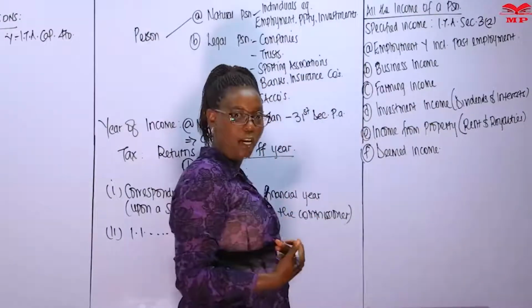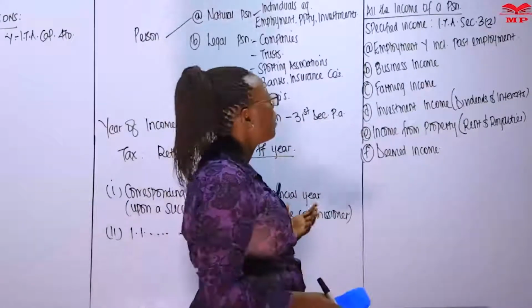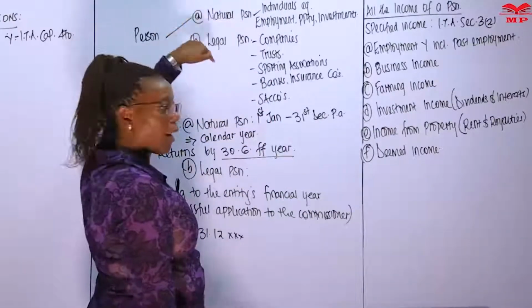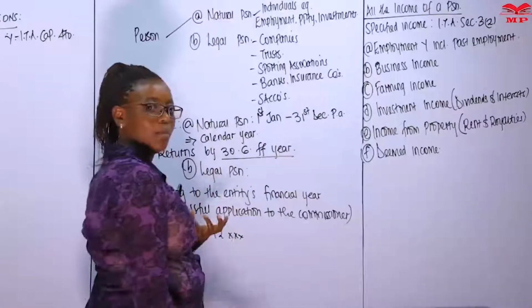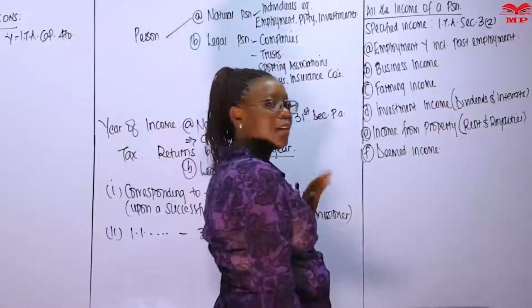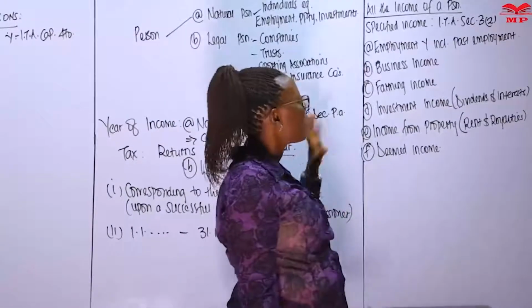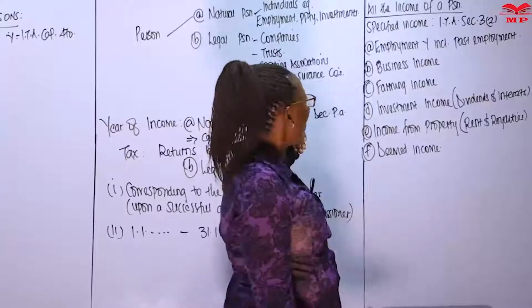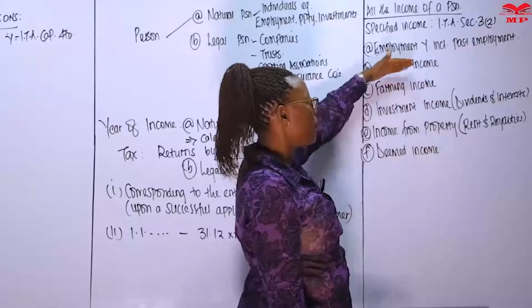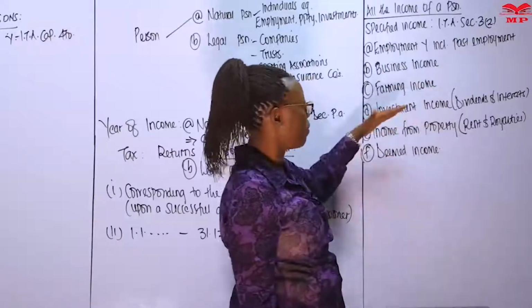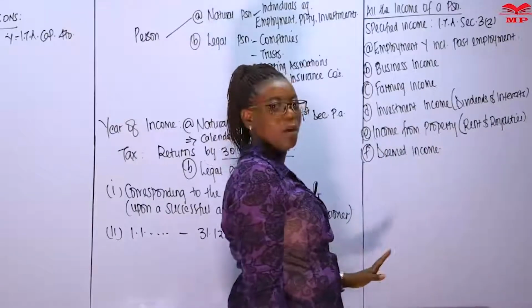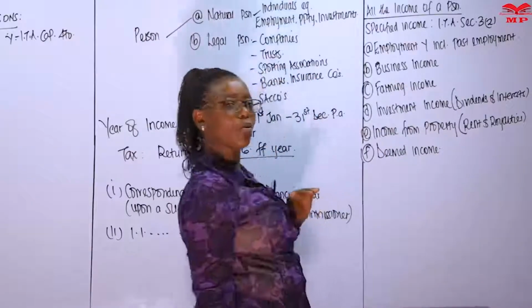So according to the Act, we shall read that part again. According to the Act, if a person, whether a natural person or a legal person, receives income that is derived in Kenya, whether that person is resident or non-resident, so long as they're deriving income from Kenya, from any of these sources, employment or past employment, business income, farming income, investment income, income from property, rent and royalties, or deemed income, any of this is what they're supposed to declare.